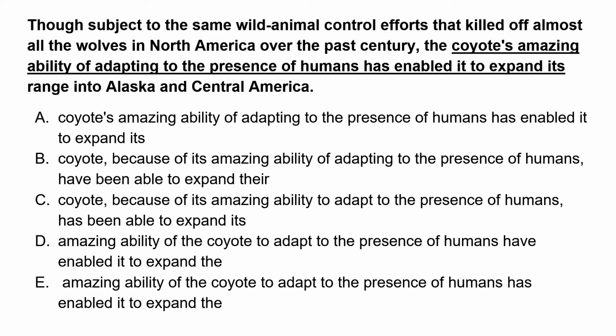Here in the sentence. But we need the coyote to be there in the sentence for the sentence to be correct, right? Even if you can't make that out, you can see the initial part. Two sentences have directly "amazing ability", and the sentence is starting with that. One says "coyote's amazing ability", right?